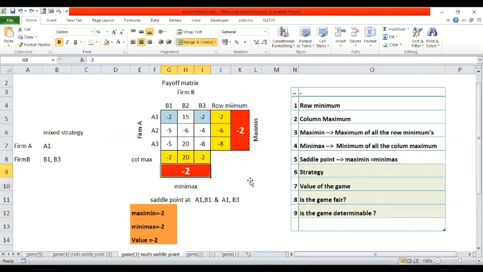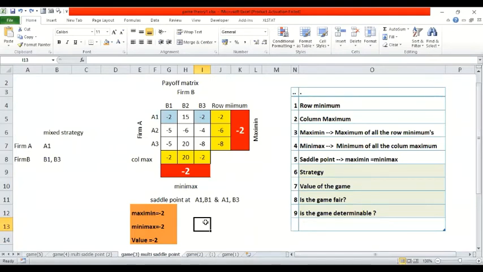Sir, how to identify the value of the game? The value of the game is very simple. As I said, max min should be equal to min max if it is determinable. Otherwise, there is a small formula, which I'll take in the next session, which is going to give us the value of the game. Otherwise, min max equals max min will give the value of the game. Is that fine? Okay, sir.